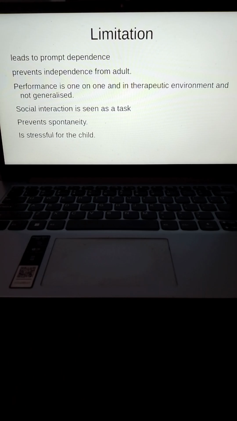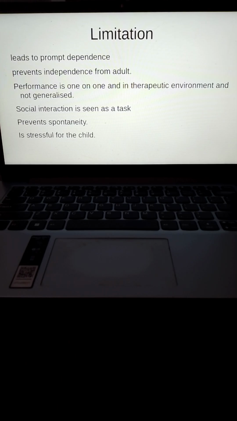Okay. Second problem that you have is that the performance is related to a therapeutic environment. Because all the therapy techniques in adult-led therapy are essentially in an artificial setup, what happens is that when the child moves out of the setup, he or she does not understand how to take them out.